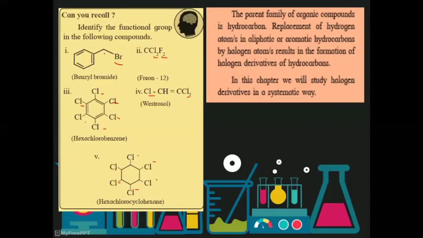Now in these hydrocarbons, either aliphatic or aromatic hydrocarbons, replacement of hydrogen atom or atoms in these groups by the same number of halogen atom or atoms results in the formation of halogen derivatives of hydrocarbons. Now in this chapter we will study halogen derivatives in a systematic way.